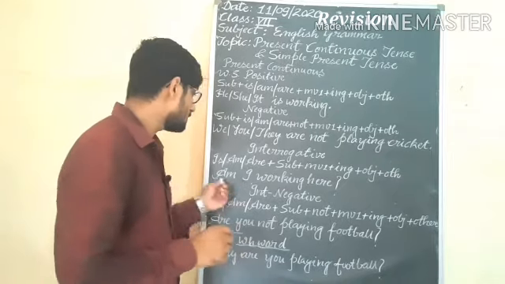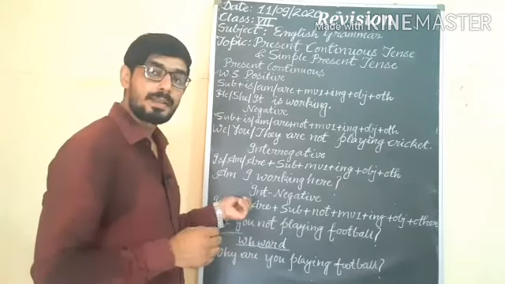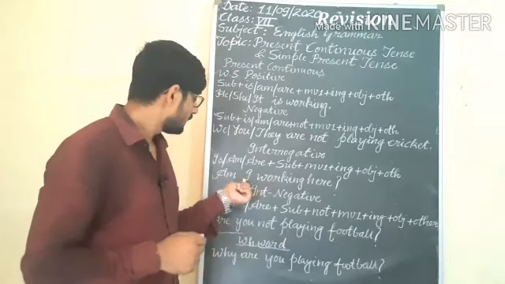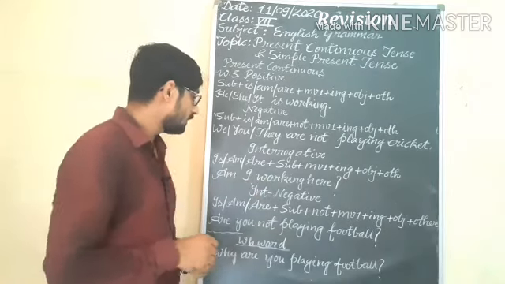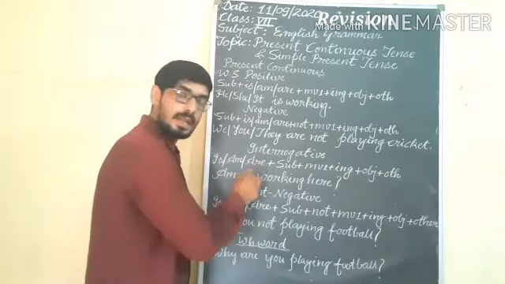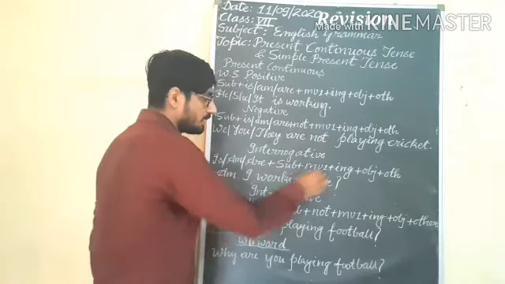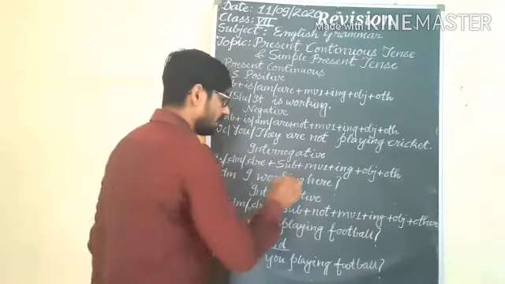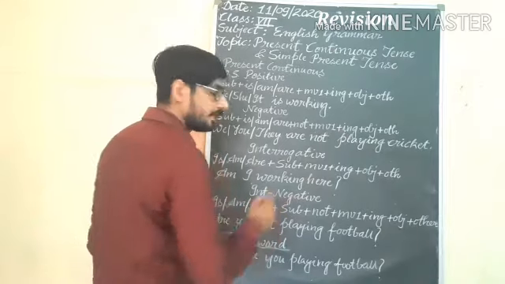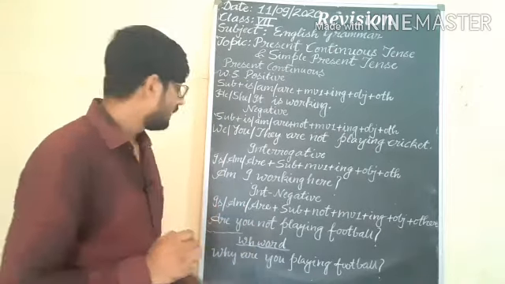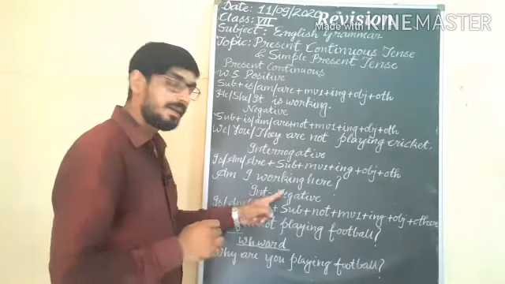Firstly we will put the helping verb, so am will be used with the pronoun I. So am I. Afterward am helping verb, then subject I, working, main verb first form plus ing. Afterward other. Am I working here? Understand?